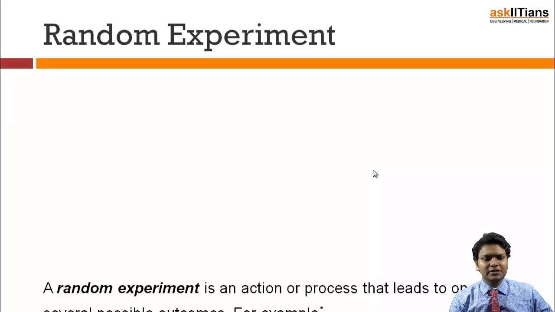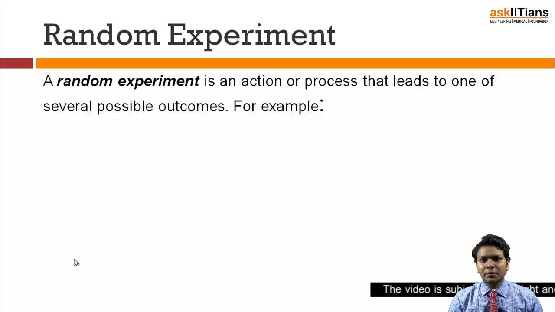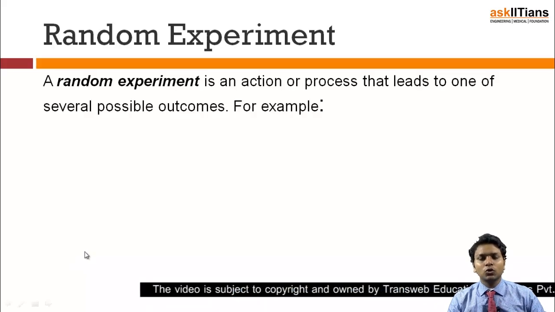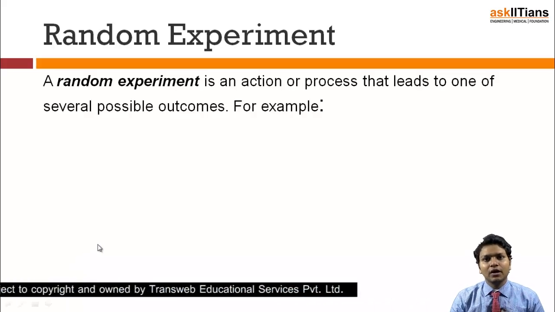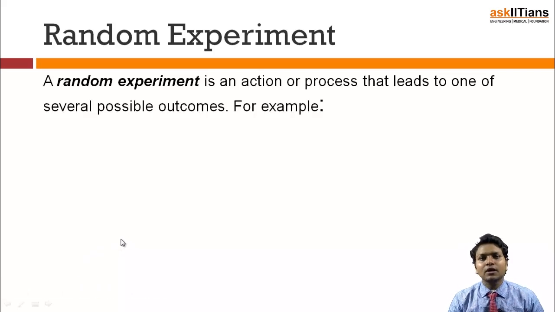First of all, let's see what a random experiment is. A random experiment is an action or process that leads to one of several possible outcomes. So what do we get by this? Suppose you throw a die. Whenever you are doing something, and if that is going to get you certain results which are well predefined, we call it a random experiment, right? Suppose you are walking. If you are walking, you are going to a destination, which means walking is a random experiment. If you are doing a mathematics problem, even though you may or may not get the answer, that is a random experiment, because there is an output which is defined if you are doing any activity.